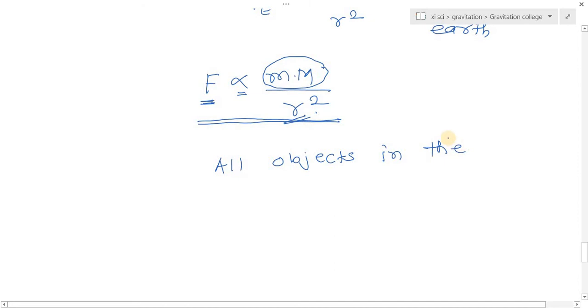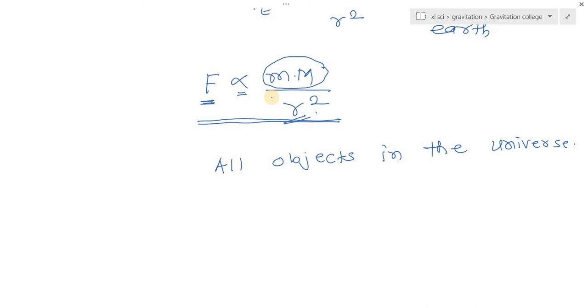So this is known as the universal law of gravitation, because this law is applicable for any object in the universe. This is called Newton's law of gravitation. Let's see once again the statement of Newton's law of gravitation: every particle of matter attracts every other particle of matter with a force which is directly proportional to the product of masses and inversely proportional to the square of the distance between them.